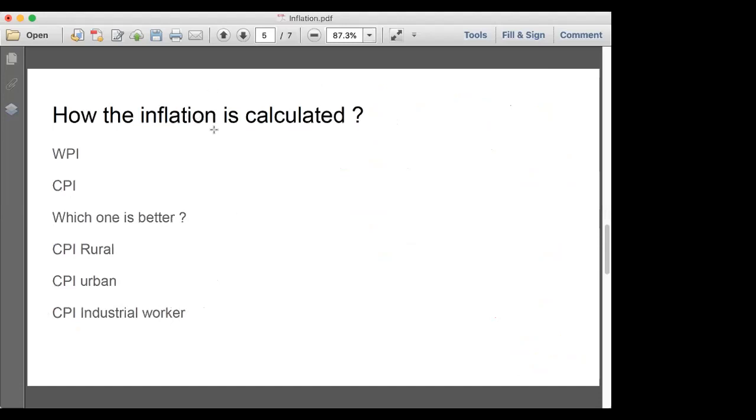Next we will go to the concept of how inflation is calculated. What is WPI? WPI means wholesale price index.